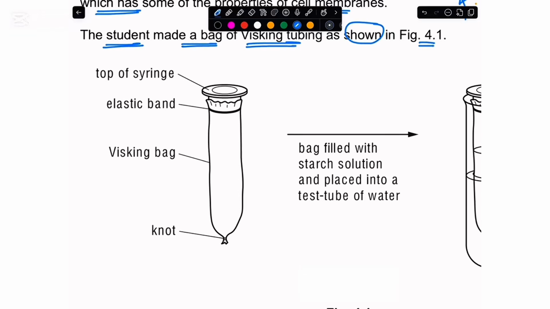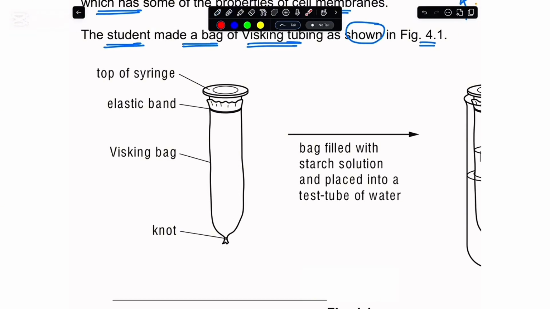Now if you look at this diagram, you see that we have got the top of the plastic syringe, and at the end of the plastic syringe, they have attached the Visking bag. They have placed a knot at the end, and then they tighten it up with the help of this elastic band. Now, if you see further, what the students are doing is that in this Visking bag, they are filling it up with the starch solution, and they place this Visking bag that is mounted to the top of the syringe.